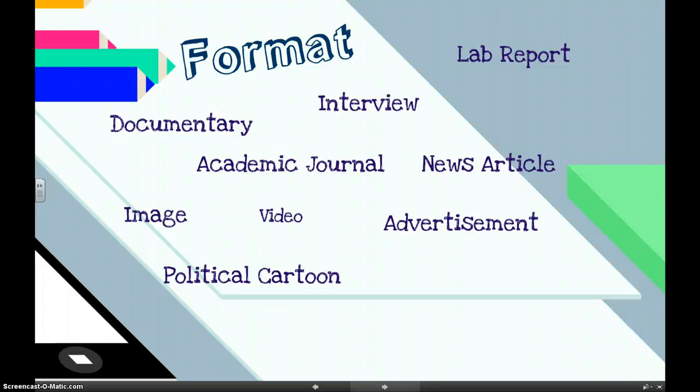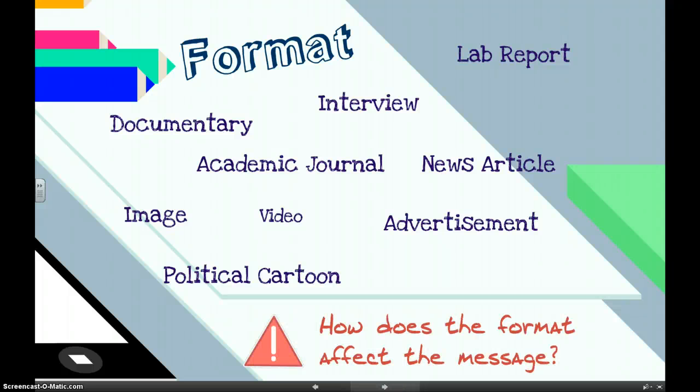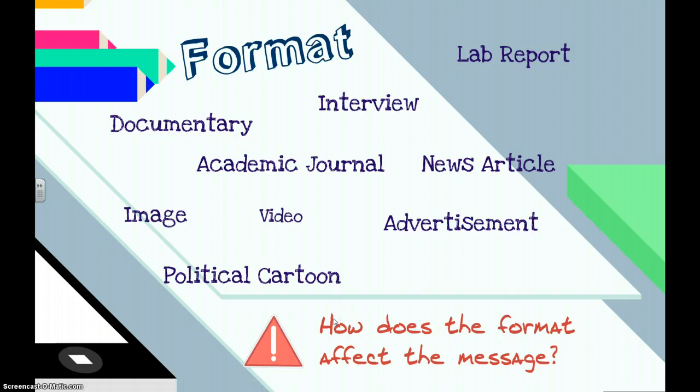But the important thing to know about format is that you have got to look at how the format affects the message. So for instance, a video, because it gives you real life footage and images, might be more emotionally provoking than, say, an interview. News articles perhaps might be more objective than an opinion piece. Political cartoons can only show so much. They can't explain lots of details about a problem, but they might very effectively show one detail.